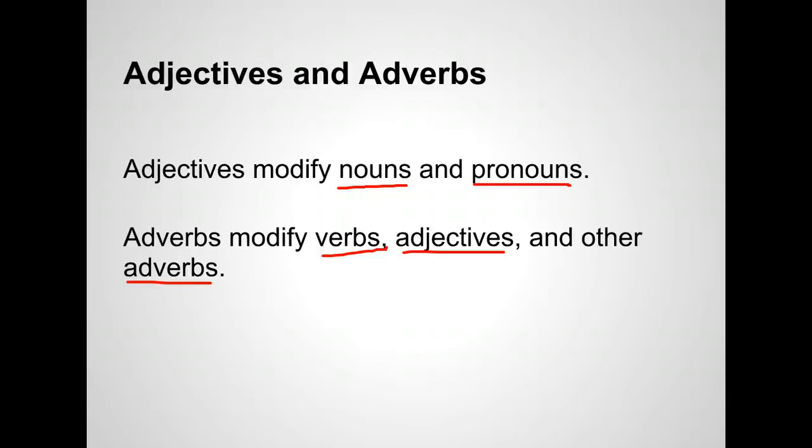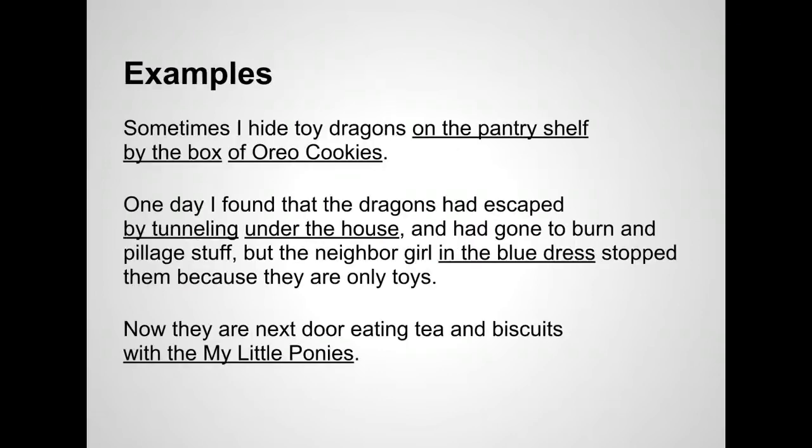This is going to be really hard if you don't remember the definition for adjectives and adverbs because of what we're going to do next. For this unit, not only do you have to identify the prepositional phrases, but you also have to identify how they're acting. Are they acting as adjectives or adverbs? And the only way to figure out if they are acting as adjectives or adverbs is by figuring out what words they modify. If it's an adjective, it will modify a noun. If it's an adverb, it will modify a verb, an adjective, or another adverb. So, let's go through some of this.